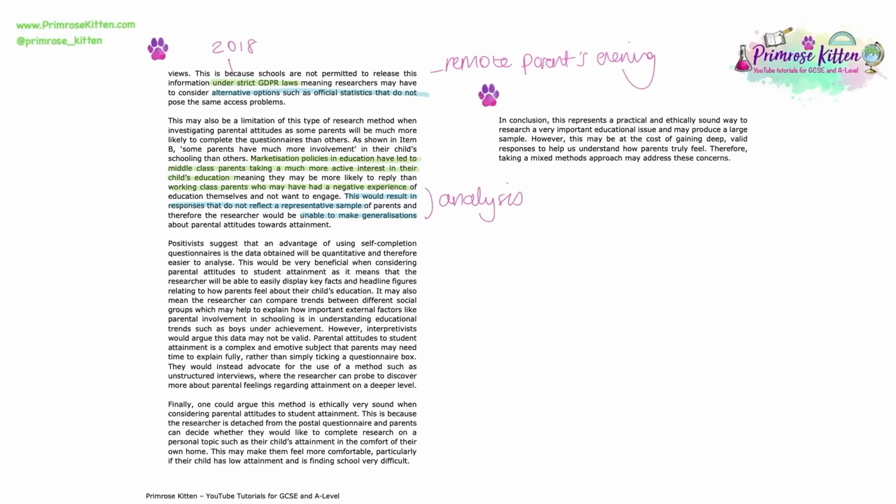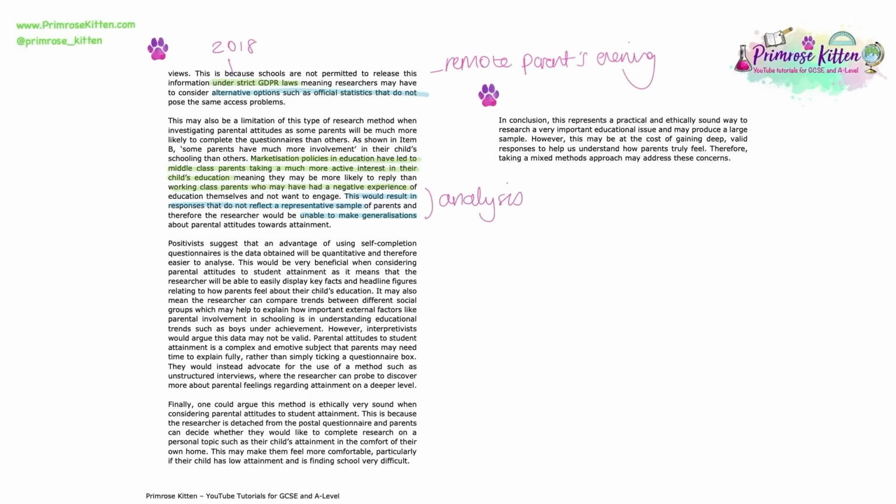This would be very beneficial when considering parental attitudes to student attainment, as it means that the researcher will be able to easily display key facts and headline figures relating to how parents feel about their child's education. It may also mean the researcher can compare trends between different social groups, which may help to explain how important external factors like parental involvement in schooling is in understanding educational trends, such as boys' underachievement.